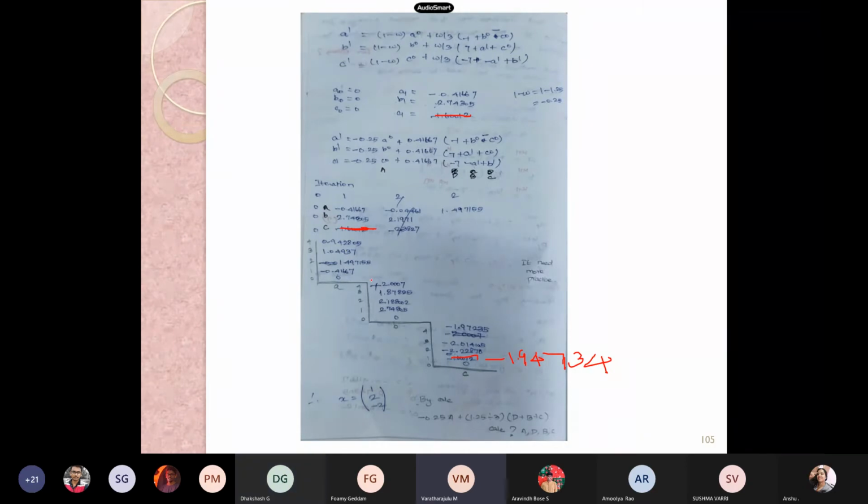Yes, you give equal to, then that will take the value of A. Sir, we have already got the A0 value. This is A0, that is minus 0.41667. Yes, sir. I asked about D. Sir, A0 is minus 0.41667, no, sir? Yes, minus 0.41667. Yes, this is what our A0.